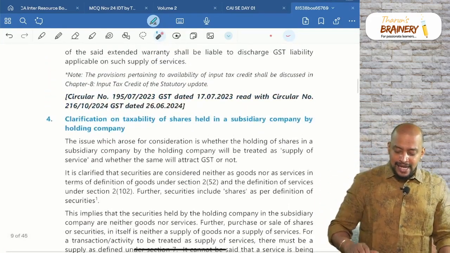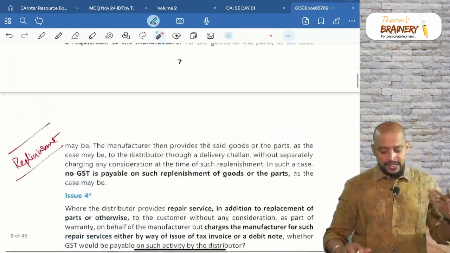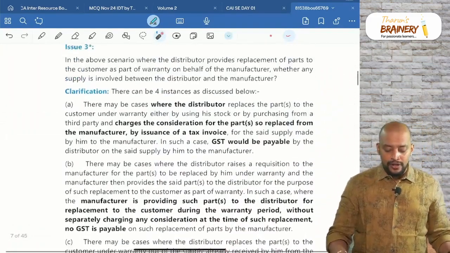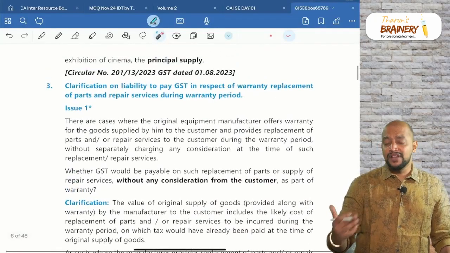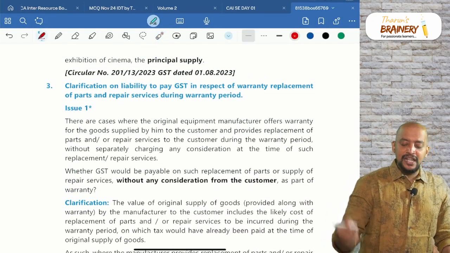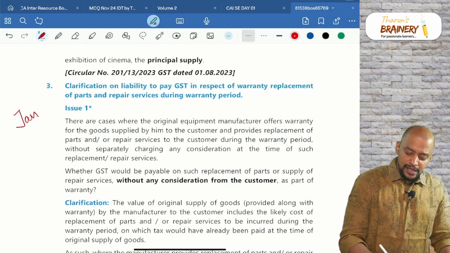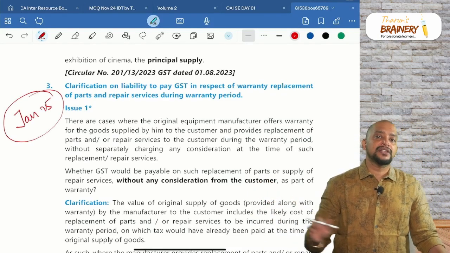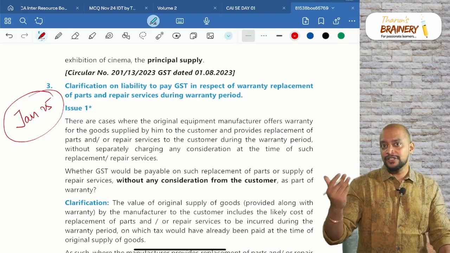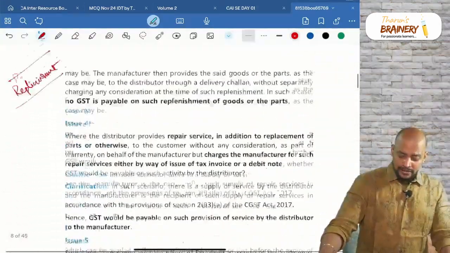So this is actually the latest amendment, the circular we have discussed. It was not there for the September 24 exam, and this is a very big circular. Previously they gave one circular and afterwards they modified it. So this is purely applicable for the Jan 25 exam. Definitely on these points you can expect a question in the forthcoming attempt. Okay. Then next one, we have